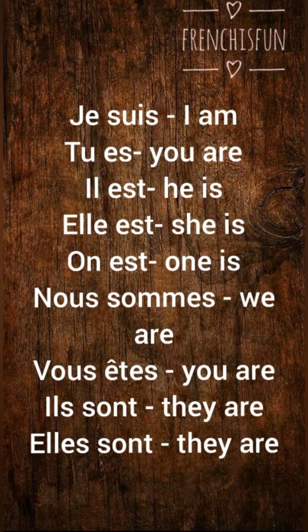So what we have here is the various conjugations of the verb être for different subject pronouns. So as you can see, je suis is I am, tu es is you are, il est is he is, elle est is she is, il is masculine and elle is feminine, on est is one is, nous sommes is we are, vous êtes is you are, vous is with respect or when you're addressing a crowd. So vous êtes, I mean many people. So ils sont is they are when they is masculine, elles sont is they are when they is feminine.